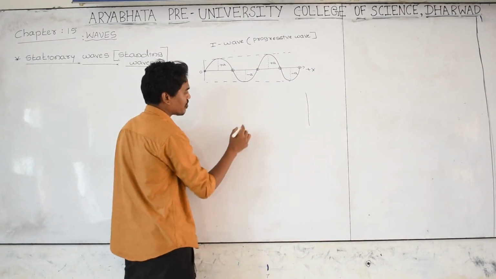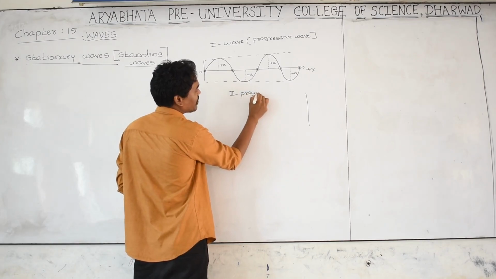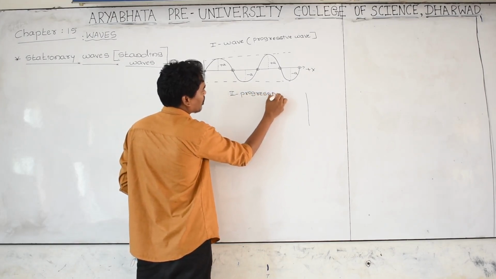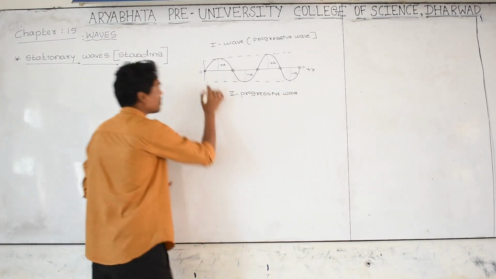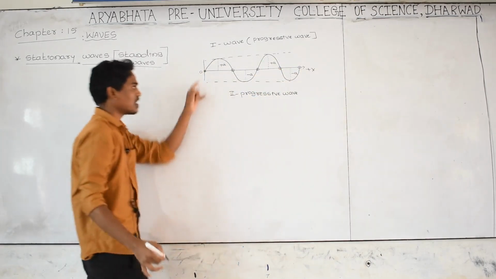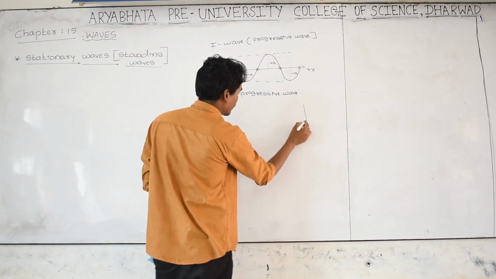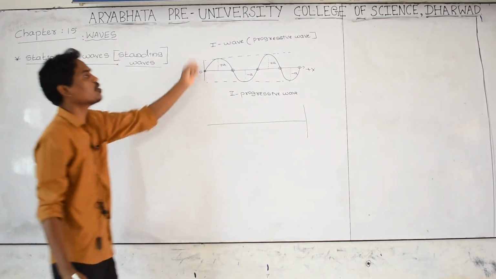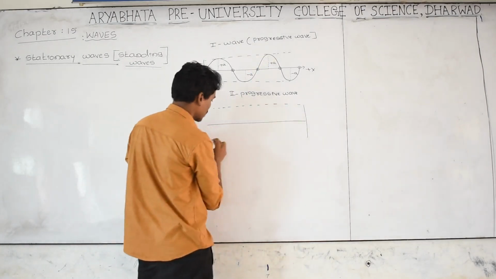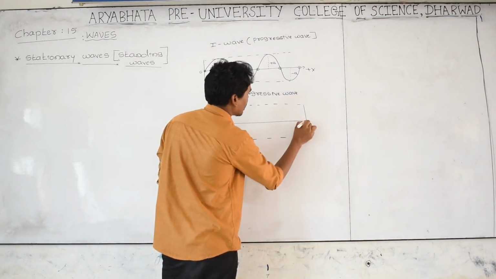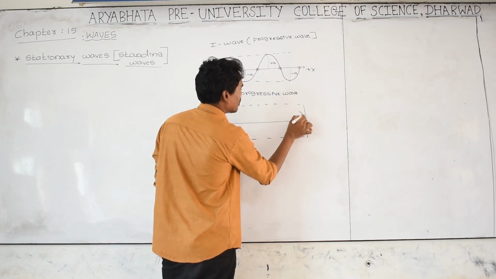That is the second progressive wave or travelling wave, but that wave is moving opposite to the first wave. How is that? Let us take the first wave moving in this direction, started at this point, and I am considering another wave that is also a progressive wave but moving opposite to the first progressive wave. Let us take this wave, which started at this point; I am taking it as a dotted line. This is another wave,